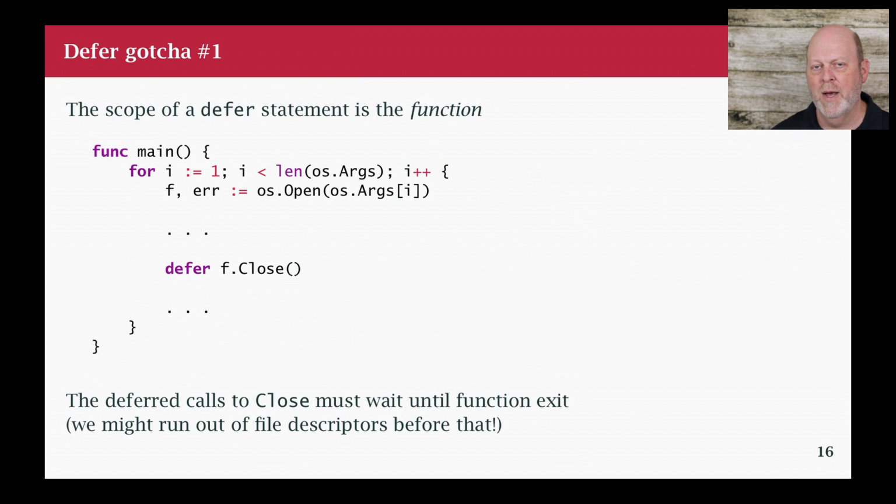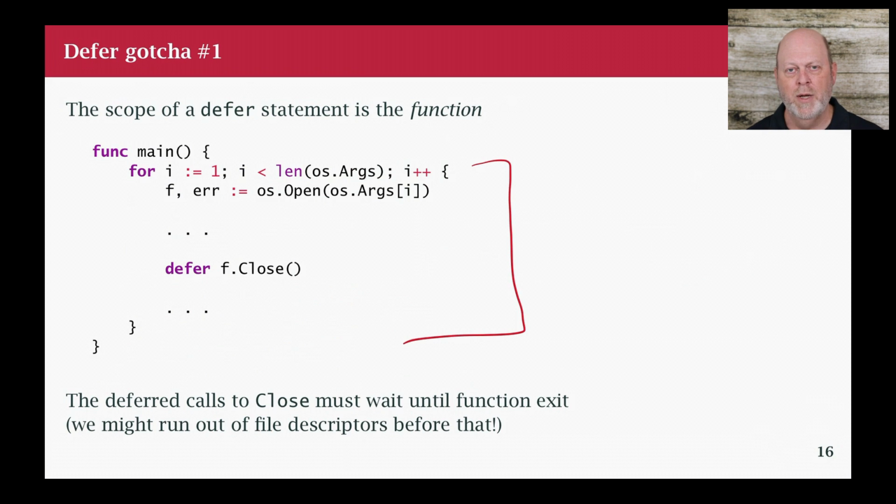I want to show you an example of where it's not going to be useful. I've had several example programs already where I've gone through the command line arguments, opened files, and I haven't used defer. Well, first of all, I hadn't introduced it, and it wasn't going to be useful there. So here's a for loop, and in my for loop, I'm opening a bunch of files, and after I open them, I'm deferring closing them.